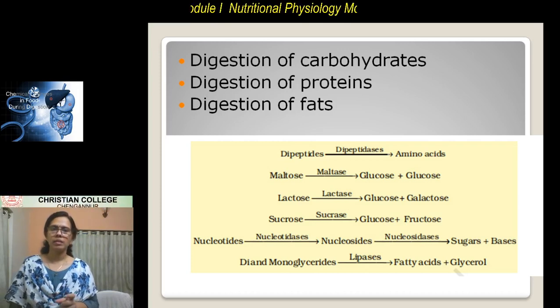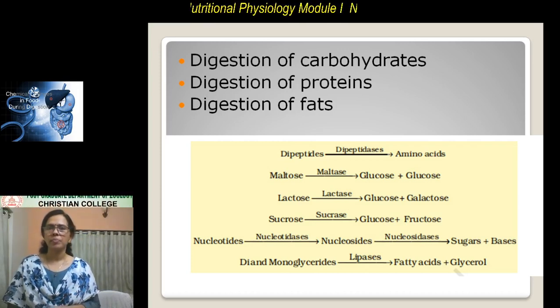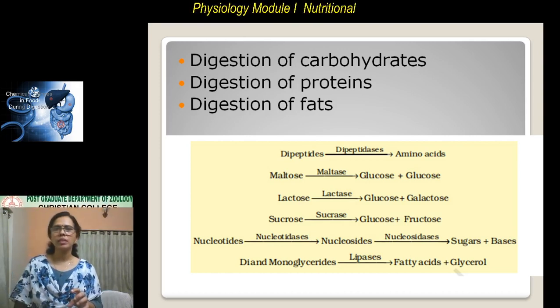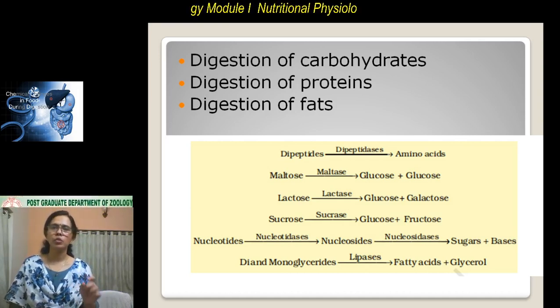So that is the need for digestion into simple molecules. So carbohydrates are complex forms. They are converted to simple sugar.